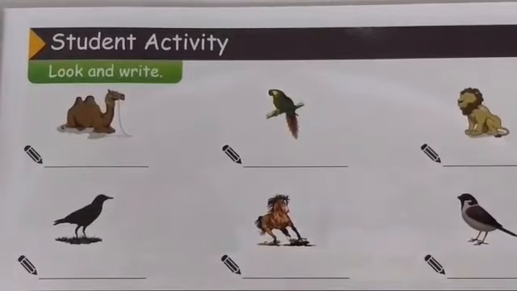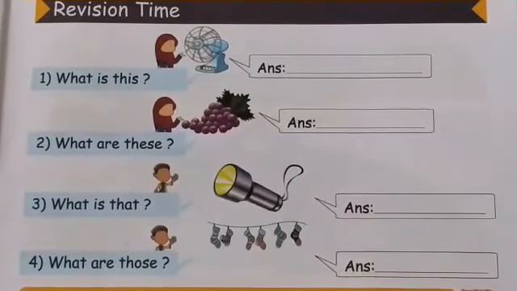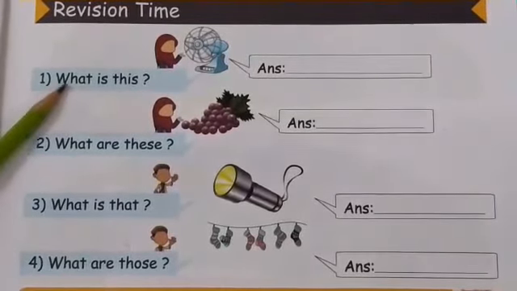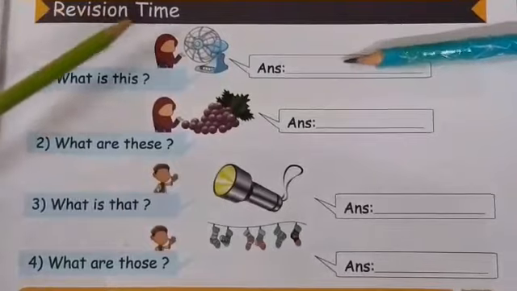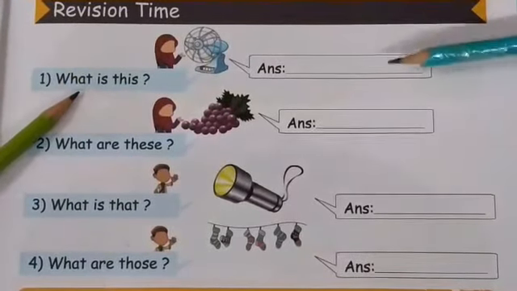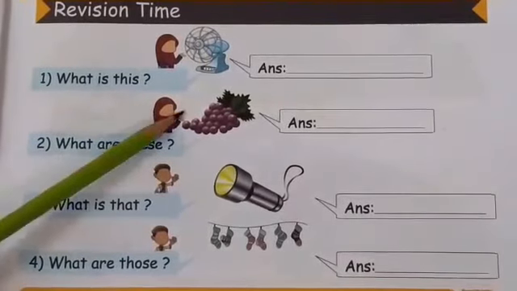Now let's move to the next one. And the last one is our revision time. It means we are going to revise a previous unit which we have learned, and that was about this, these and those. So let's start. Look at the first one. What is this? This is a fan. Very good. You have to look at the picture and give the answer. What are these?